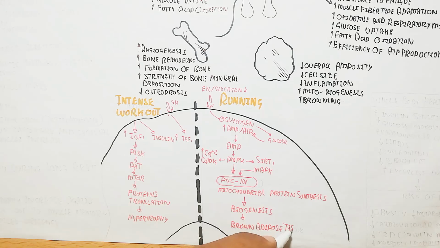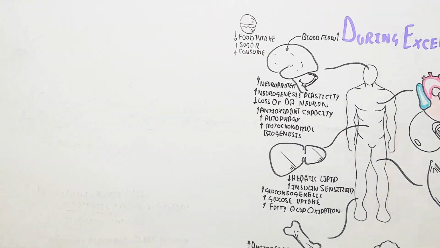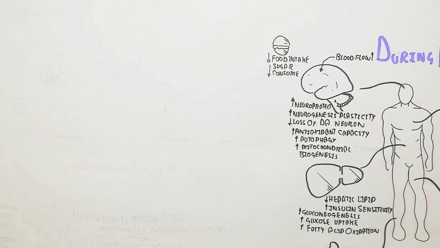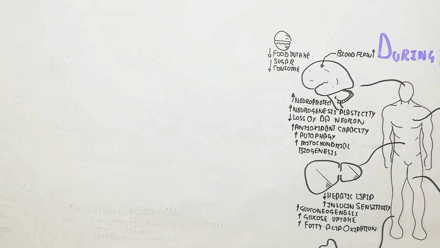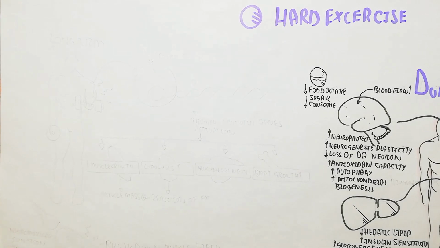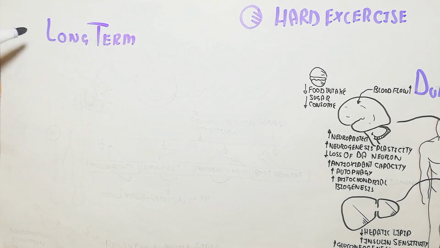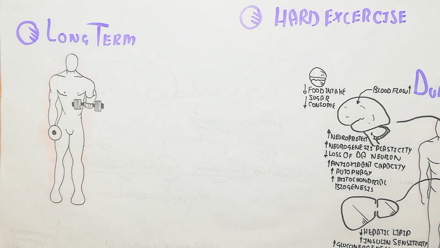The calcium rise in the cytoplasm will lead to PGC-1 alpha increasing mitochondrial protein synthesis and brown adipose tissue formation. Remember, exercise leads to pre- and post-exercise changes in physiology. Let's understand the long-term effect of exercise on our body.